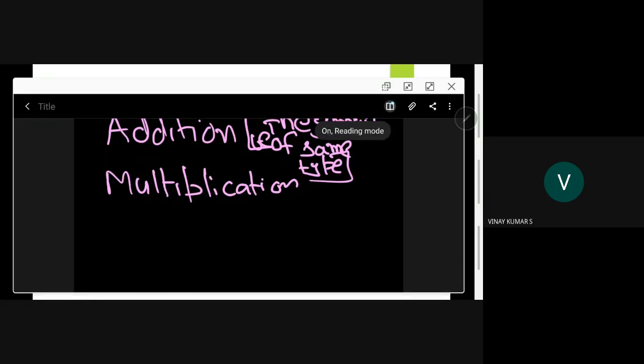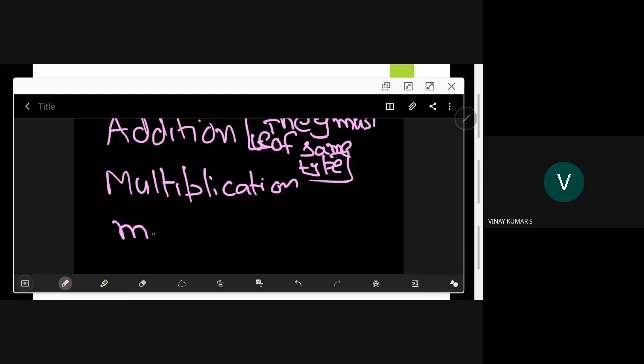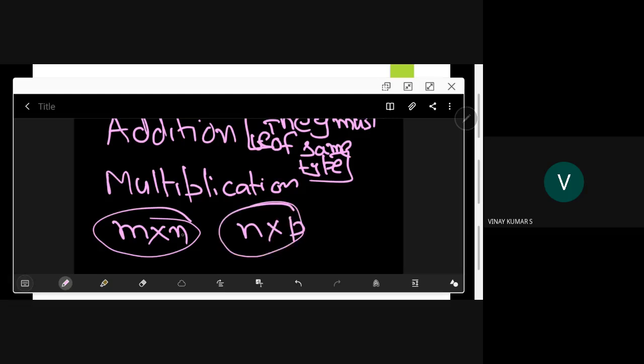So you can multiply an m by n matrix with an n by p matrix. If you want to multiply two matrices, when I say AB, A is called the prefactor, B is called the postfactor. So the number of columns in the prefactor is equal to the number of rows in the postfactor. That is very important here. With this, the resultant matrix is an m by p matrix.